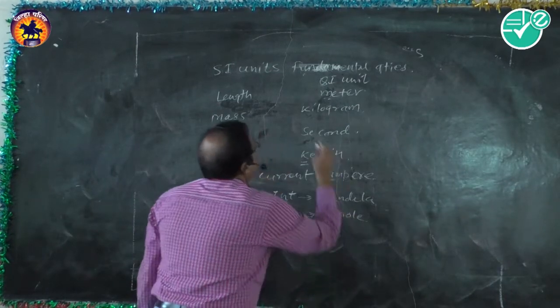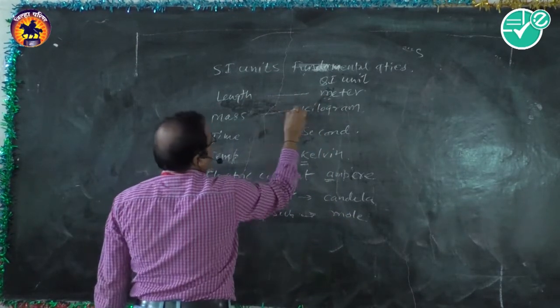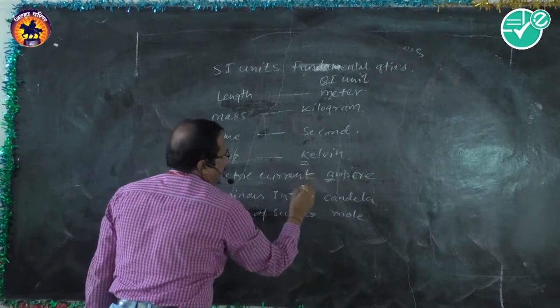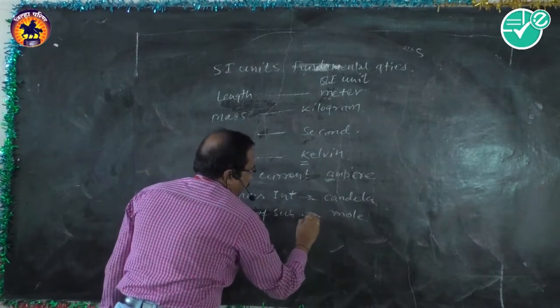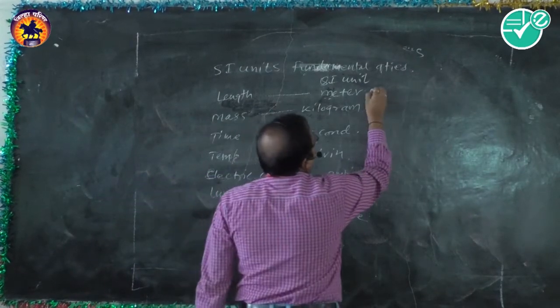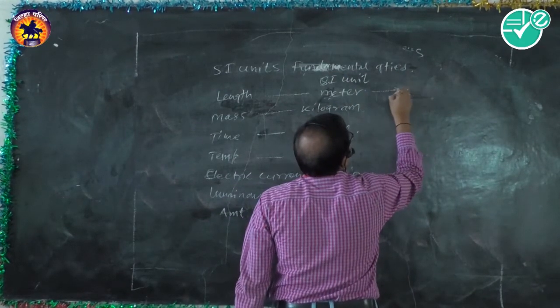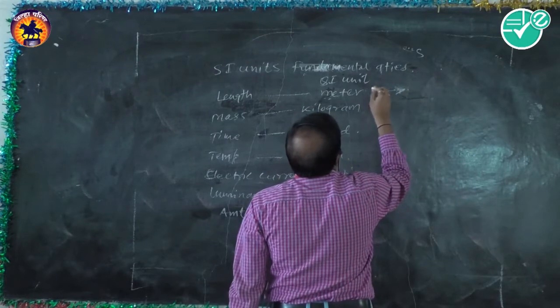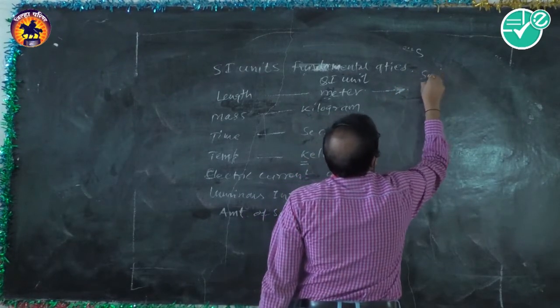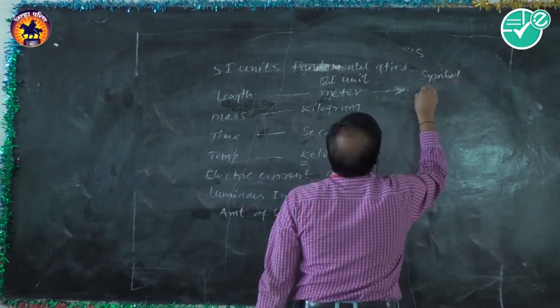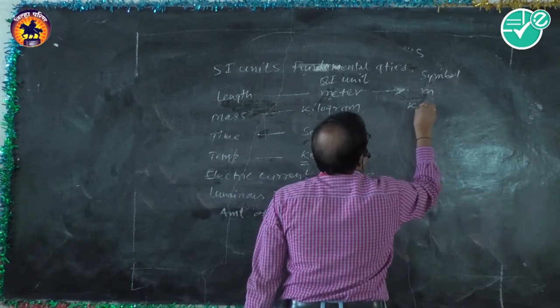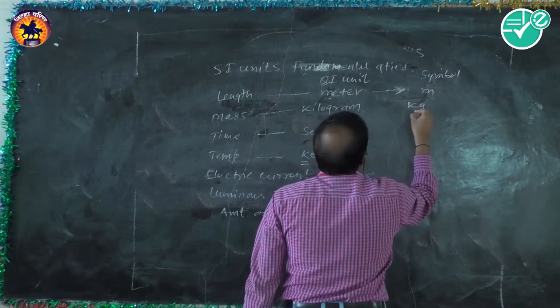So these are the SI units of these quantities, isn't it? You have studied it. It is very simple. It is just a revision, and we want all these things in the next MCQs or anything. Meter. What is the symbol of meter? It is m. Kilogram, kg.